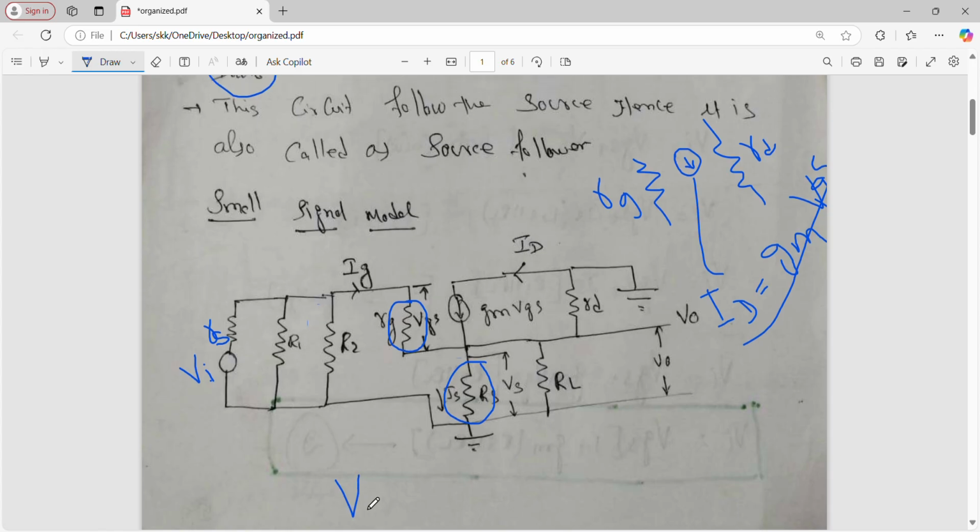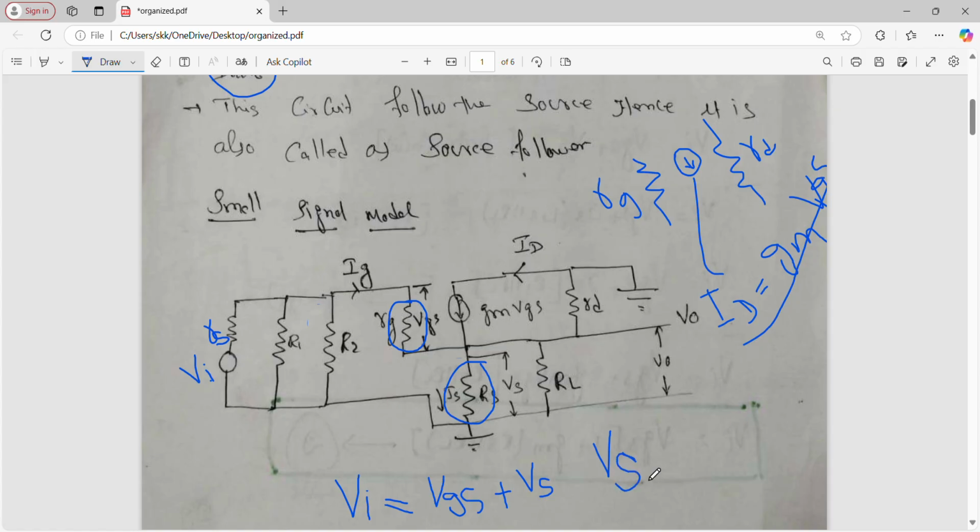So what is Vi? Vi is equal to VGS, this drop, plus VS. What is VS? This drop. Okay, right. Now what is VS?